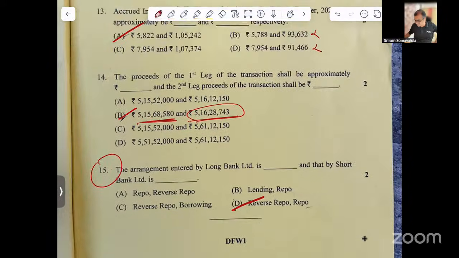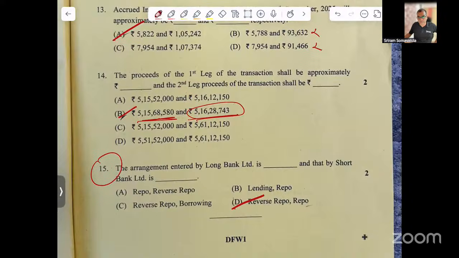As I said, the question paper can be said to be above average in terms of toughness. It can be fairly tough, because these questions were slightly tricky, and the theory questions as well as the practical questions, they have given quite a few of them in a twisted and unexpected manner. I'll be coming out with the complete solution in a couple of days, and I'll be uploading it.